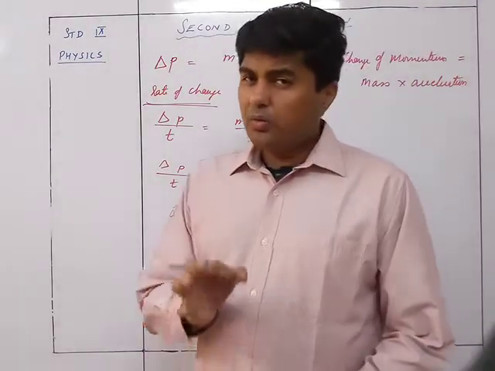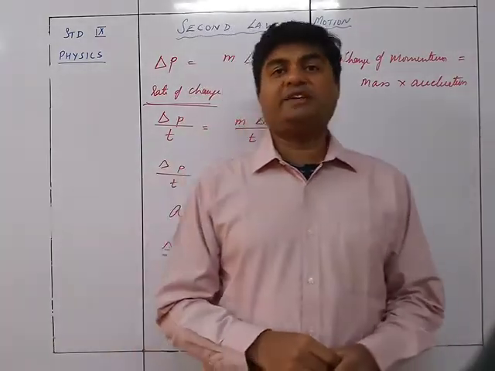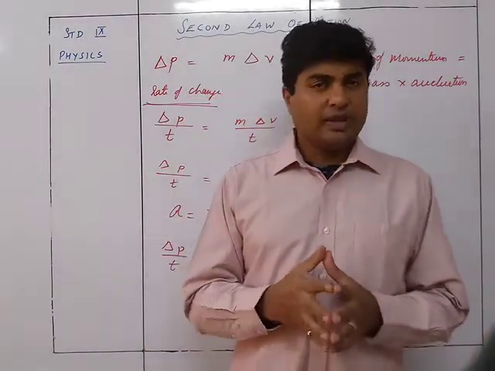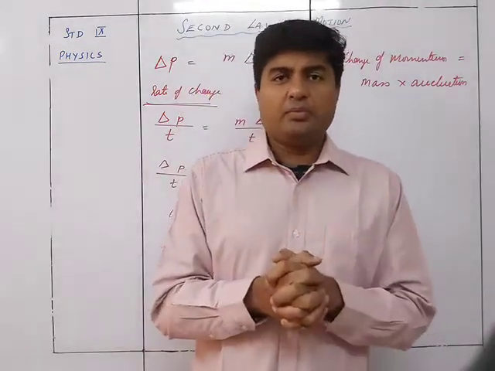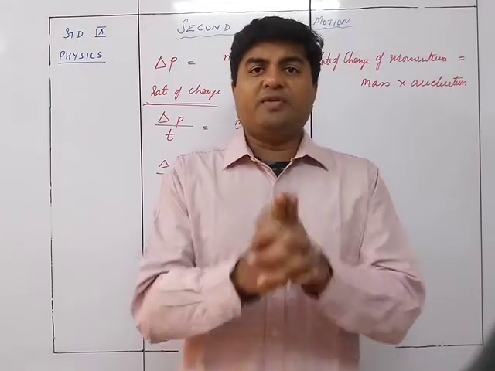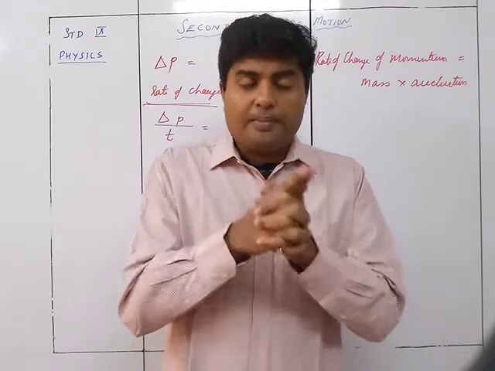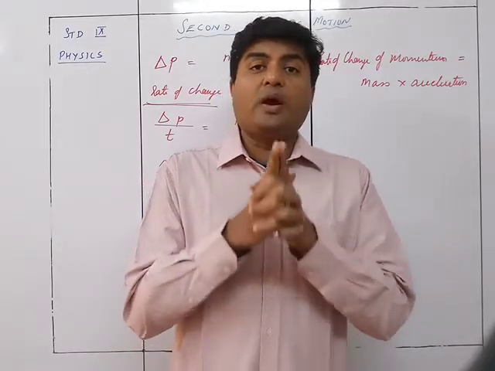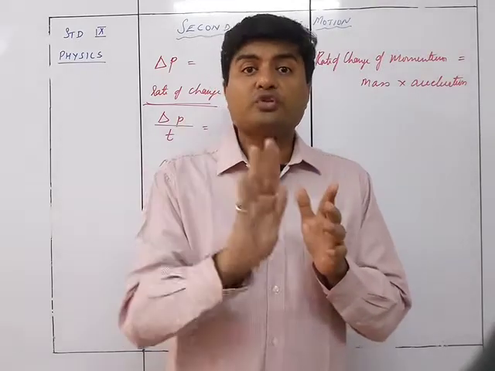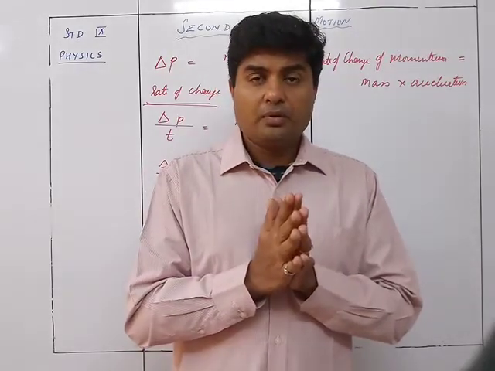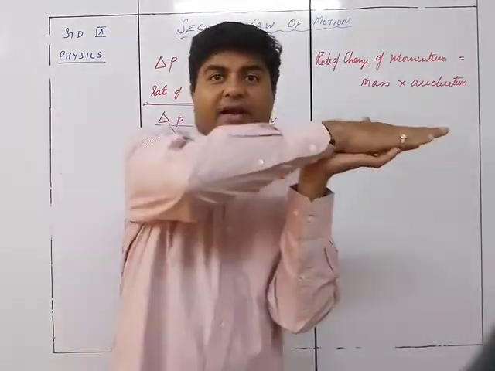Now, what was the cause of the change in momentum? Think it over. We understood that there is a change in momentum, which means there is a change in velocity. How did the change in velocity come about? Because some force was applied. A body is moving, and suddenly its speed increases.